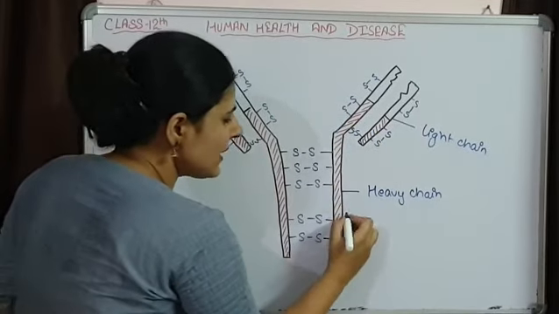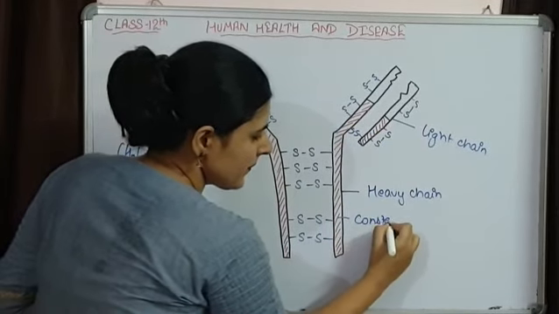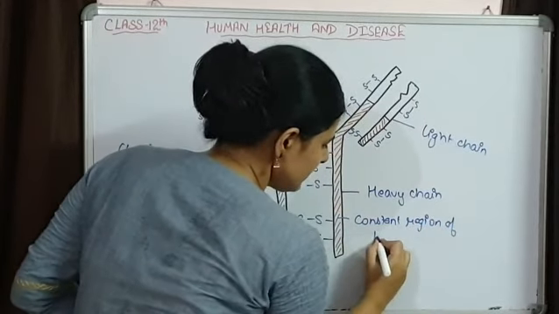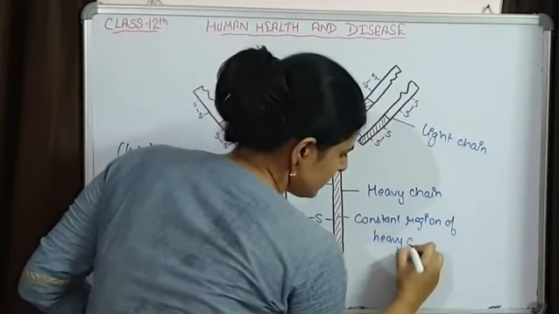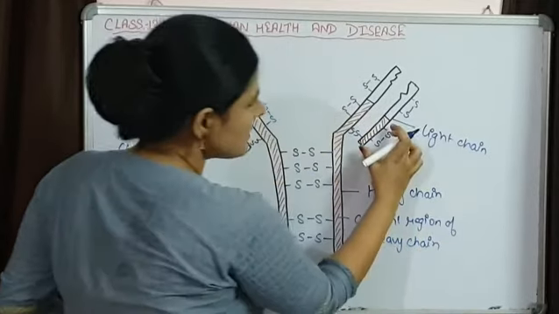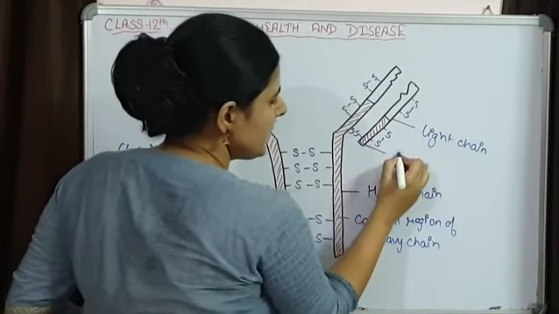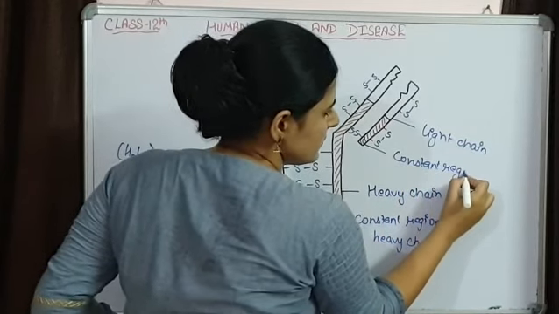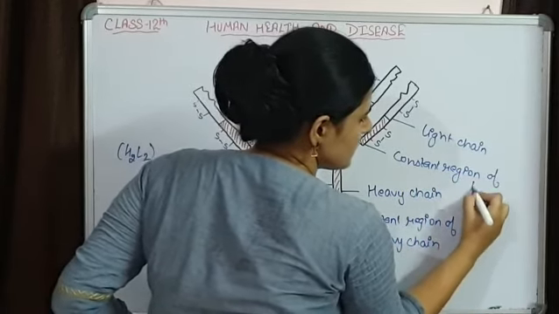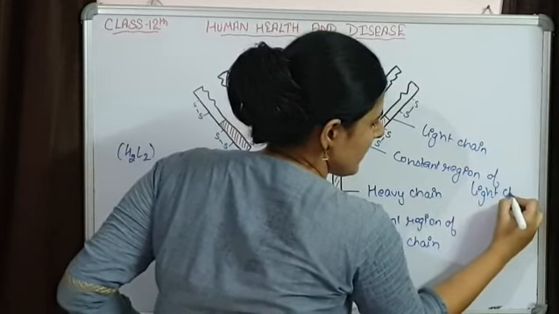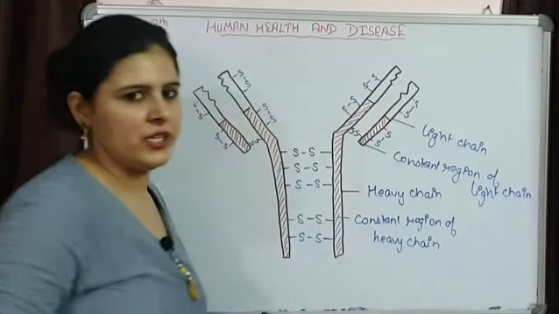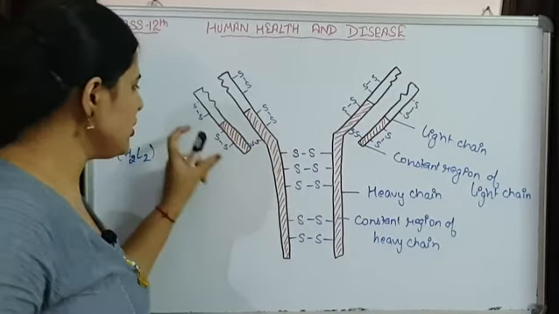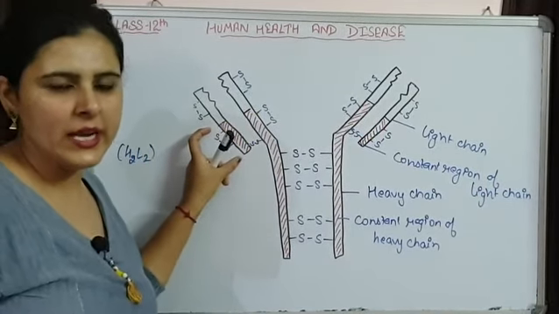This part is the constant region of the heavy chain, and this is the constant region for the light chain. Exactly the same thing is present over here: the constant region of the heavy chain and the constant region of the light chain.